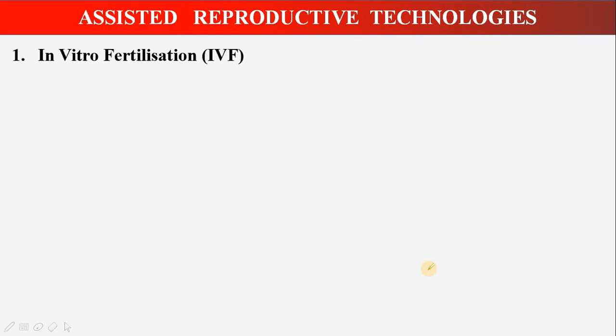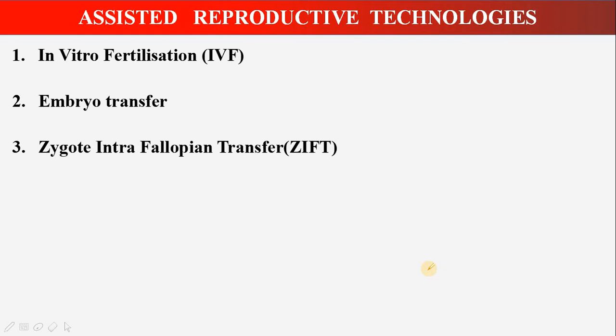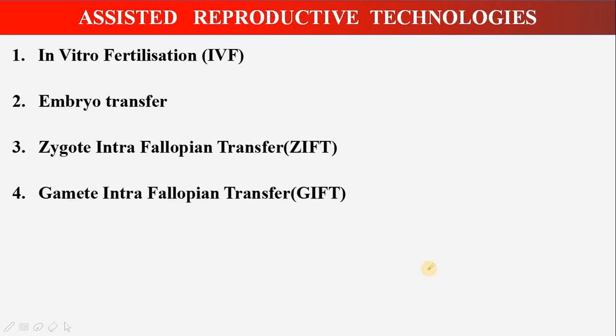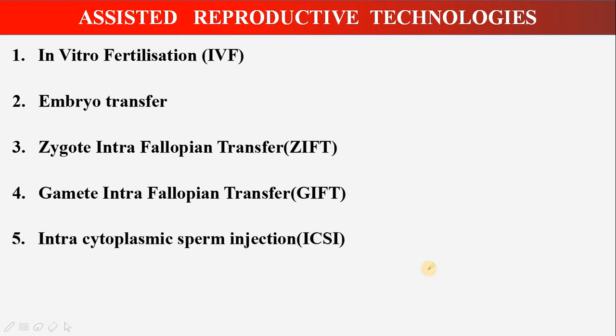Firstly, in vitro fertilization. Second, embryo transfer. Third, zygote intrafallopian transfer. Gamete intrafallopian transfer. Intracytoplasmic sperm injection. And artificial insemination. So all these assisted reproductive technologies are very important for your exam.